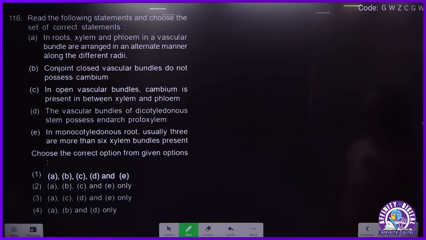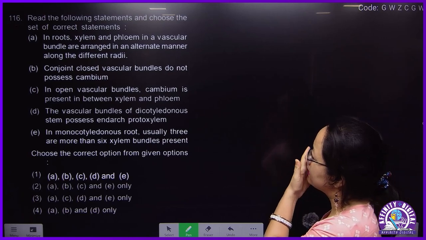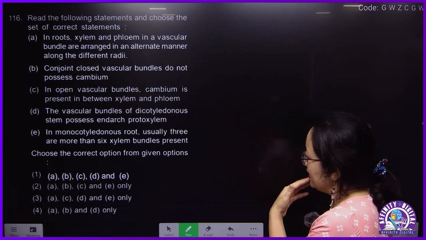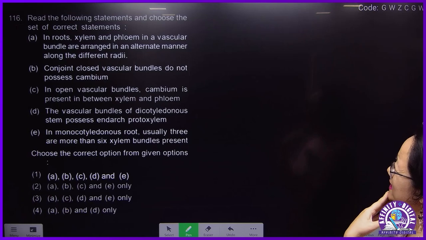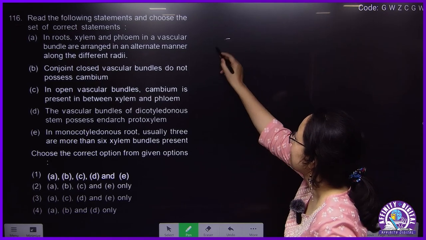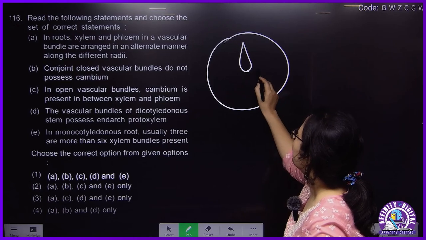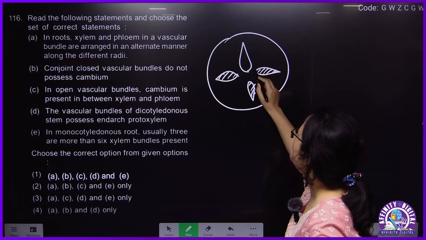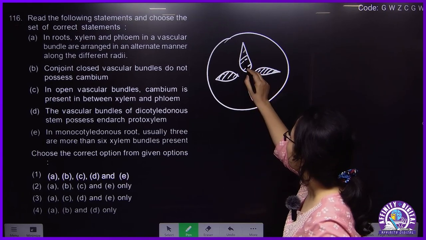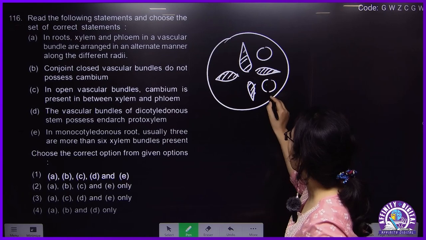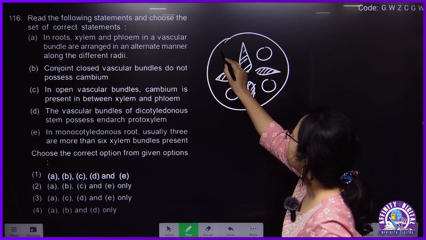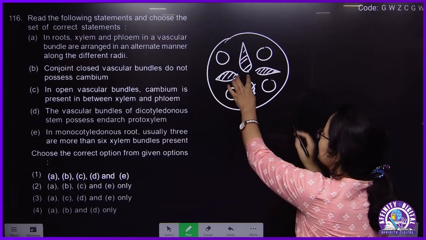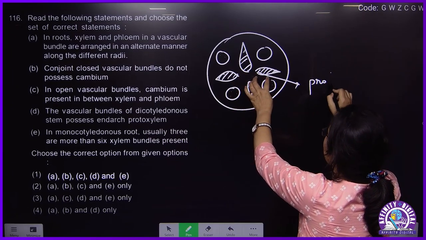Next. 116. Let's see this. In root, xylem and phloem in a vascular bundle are arranged in an alternate manner along different radii. In the case of root, this will be a xylem bundle like this, then phloem bundle, xylem bundle, phloem, xylem, phloem, xylem. So this xylem is what? It is protoxylem.